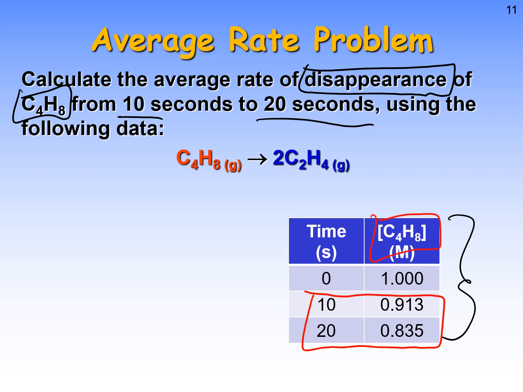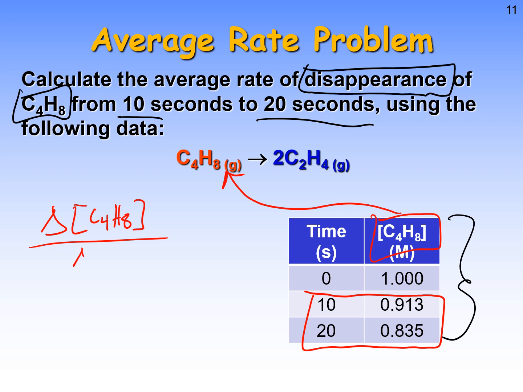I'm doing this for the reactant. So I know delta concentration of C4H8 over delta t is equal to my average rate equation for this problem.